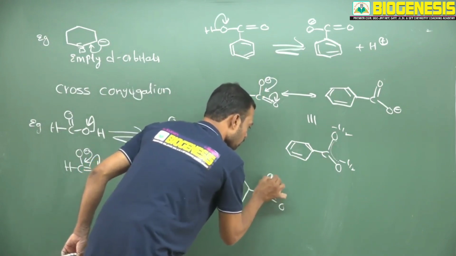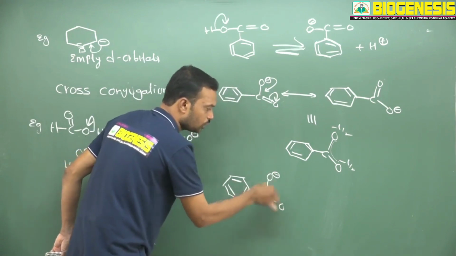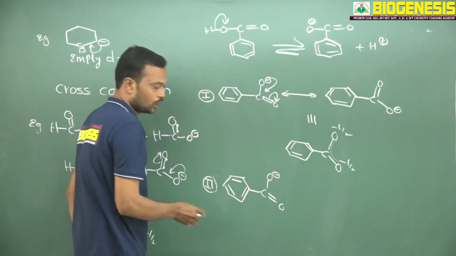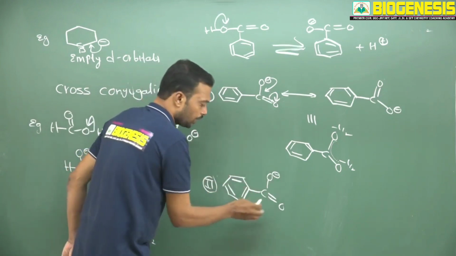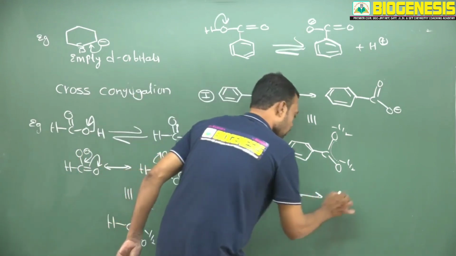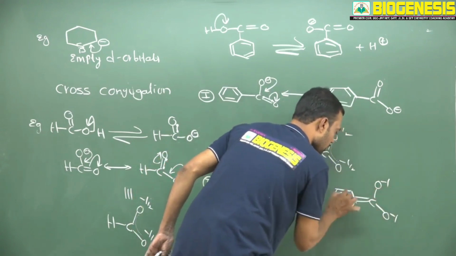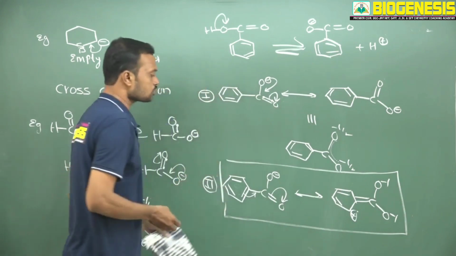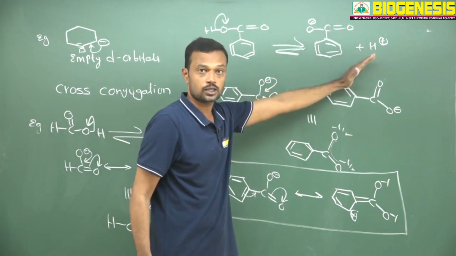Now I am writing C double bond O, O minus, here a double bond like this. Actually this double bond and this negative charge are involved in delocalization after losing this proton. This is the first resonating structure, and this is the second one, a different one. Now this negative charge keeps sharing, and suddenly benzene pi electrons are involved in resonance. When benzene pi electrons are involved, here this is O minus, and here also you will get O minus, and you will get a double bond, and here you will get a positive charge. See, this is called cross conjugation. Cross conjugation will disturb the initially formed carboxylate ion.